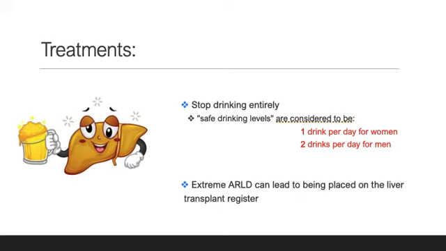Treatments, unfortunately, there are not many treatments that can be done besides complete transplant or stopping all intake of alcohol if you're in the first few stages of the subcategories of ARLD. So stopping drinking altogether or safe drinking levels can be practiced. These safe drinking levels are 1 drink per day for women or 2 drinks per day for men. That cirrhosis will lead to a place on the transplant register. So extreme ARLD is that scarring and cirrhosis.